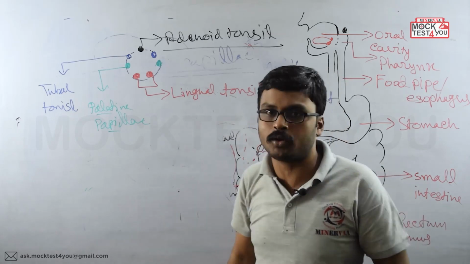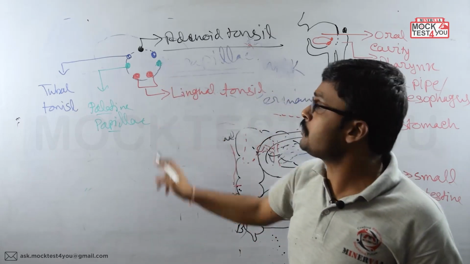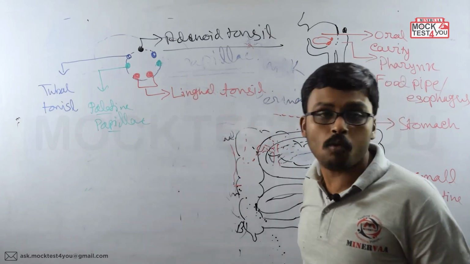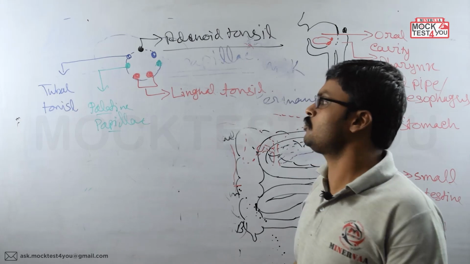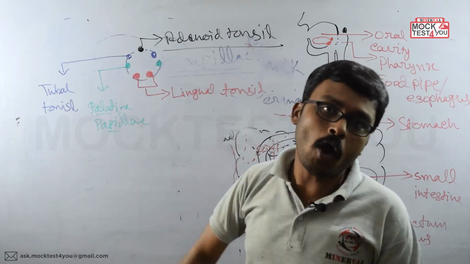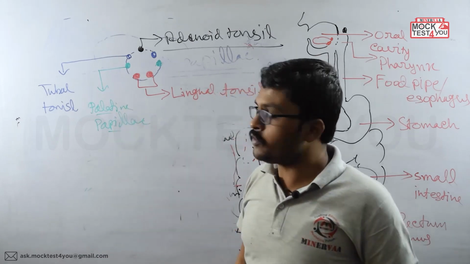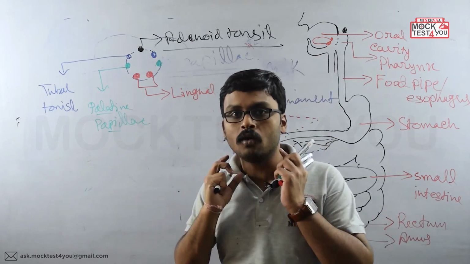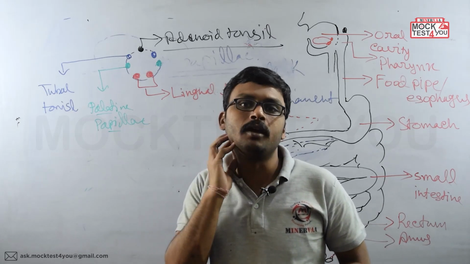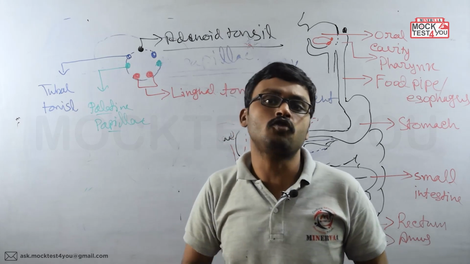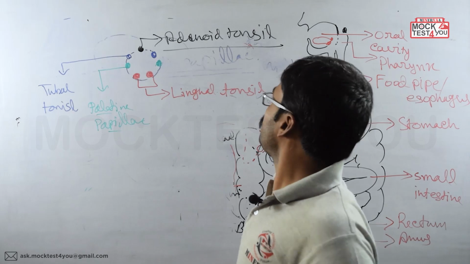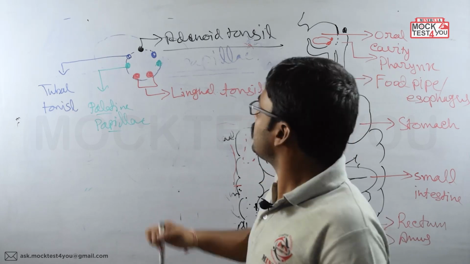Remember, this is very important for the exam. Waldeyer's ring is made of 4 different kinds of tonsils: first the lingual tonsil, then the palatine tonsil, then the tubal tonsil, and at the end the adenoid tonsil. Palatine tonsils sometimes get enlarged, swollen by infection, and at that moment we get a disease, which is tonsillitis.